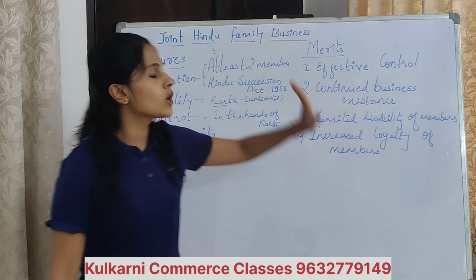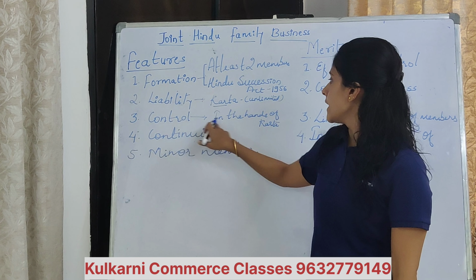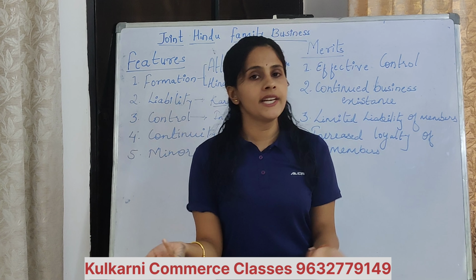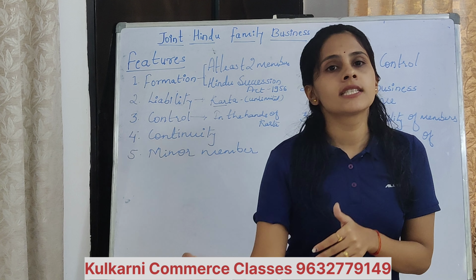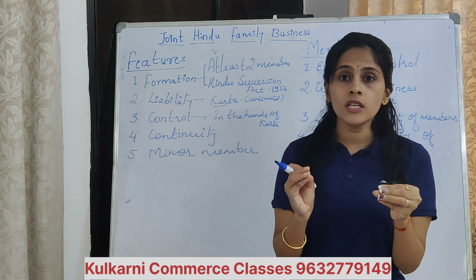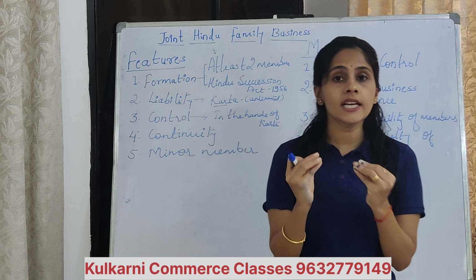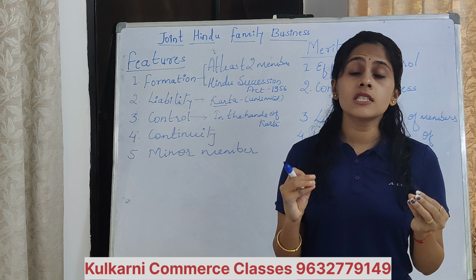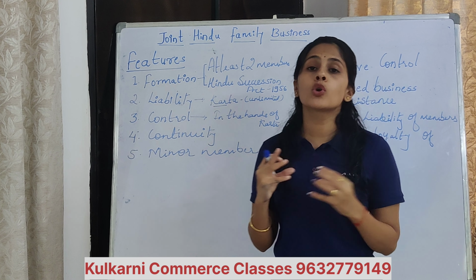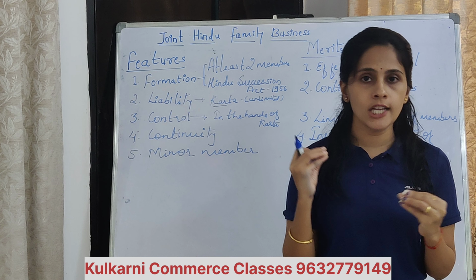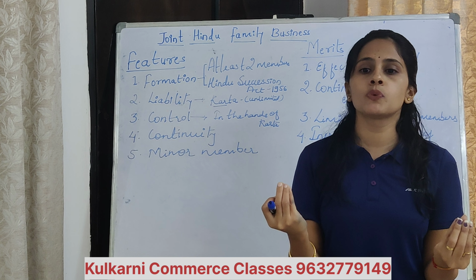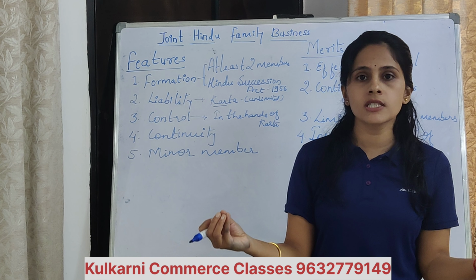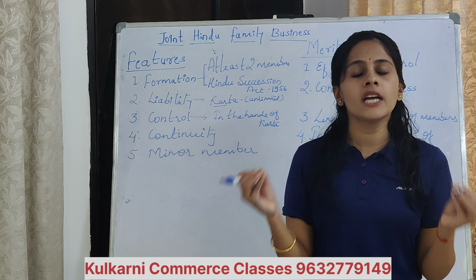Now, effective control. Here we have explained the point control. You have explained that karta is taking all the decisions. Same explanation you have to write in merit also. As the karta is taking all the decisions, the decision will be taken quickly. Decisions are taken quickly in case of Hindu undivided family because all the decisions are taken by karta, and the decisions are effective. Effective means what? The outcome of the decisions is always good in case of Hindu undivided family, because all other members will listen to his words or follow his instructions. If everyone is going to take the decisions in business, then the decisions will not be effective.